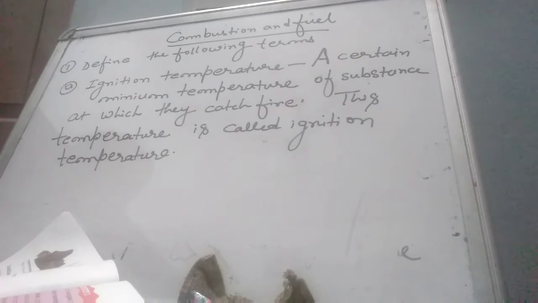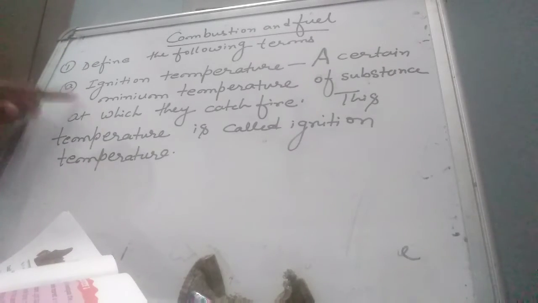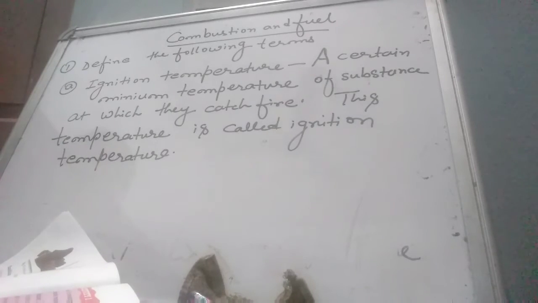Today we discuss some questions and answers related to combustion and fuel. In this chapter, first we discuss certain terms. Now define the following terms. First term is ignition temperature. Ignition temperature is a certain minimum temperature of a substance at which it catches fire. This temperature is called ignition temperature.